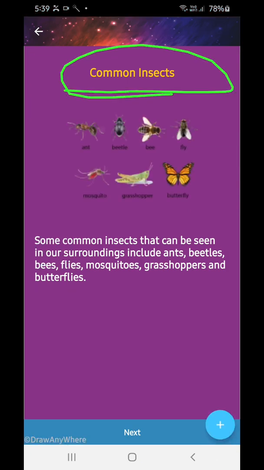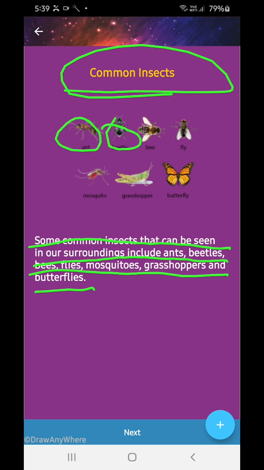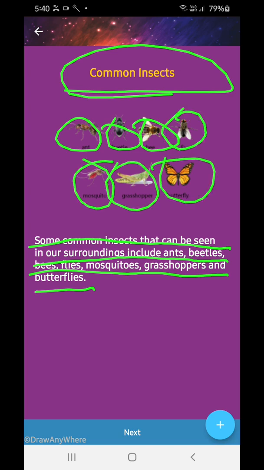Some common insects can be seen in our surroundings, including ants, beetles, bees, flies, mosquitoes, grasshoppers, caterpillars, and butterflies. Common insects means those that we can see in our surroundings.